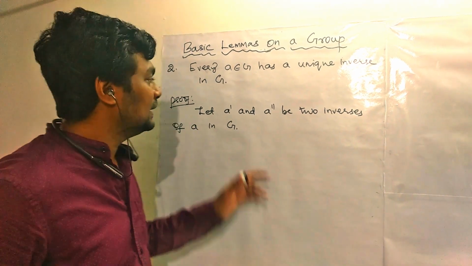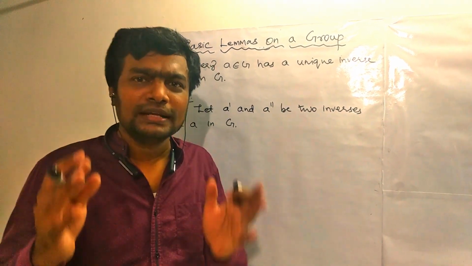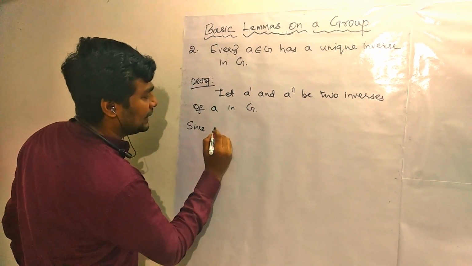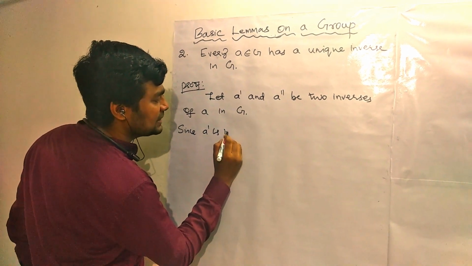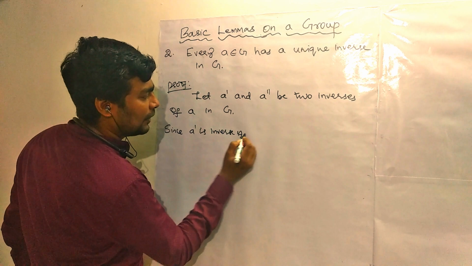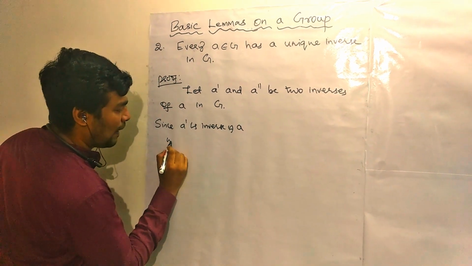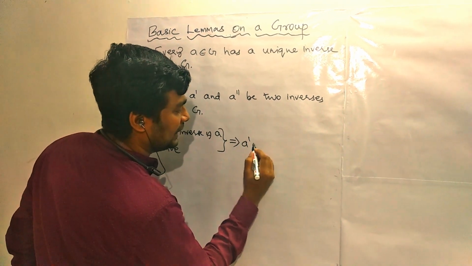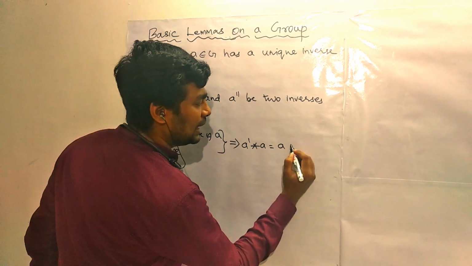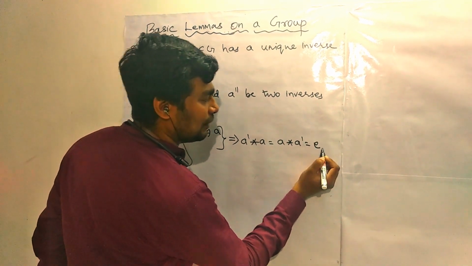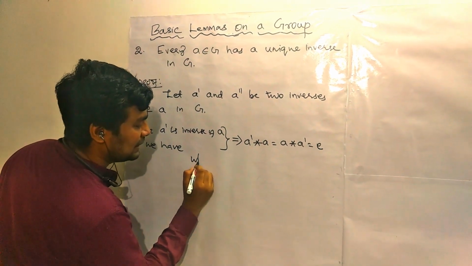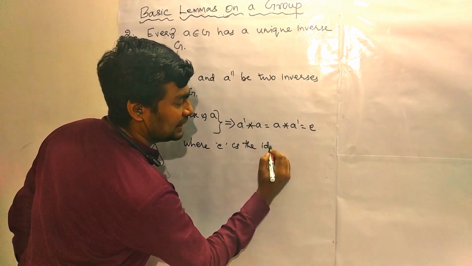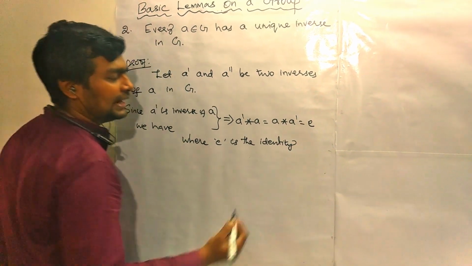Obviously, we are going to prove that this a' and a'' are one and the same, not different. Since a' is the inverse of a, we have, what is the property? a' star a equal to a star a' equal to e. What is this e? This e is the identity element, right? Because every group possesses an identity element.